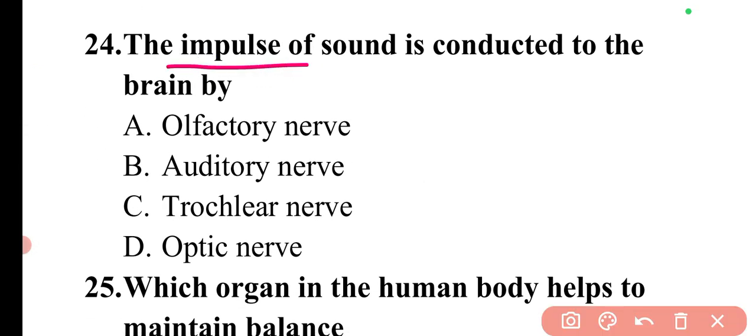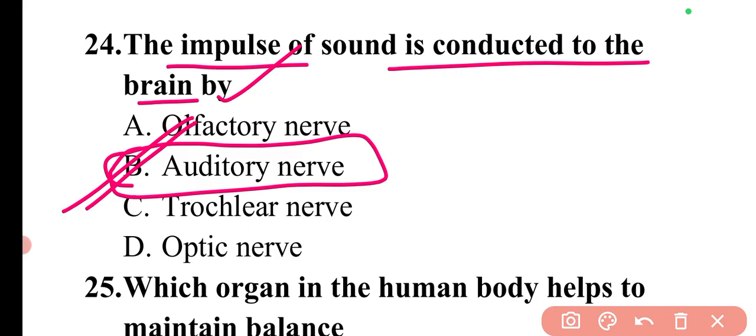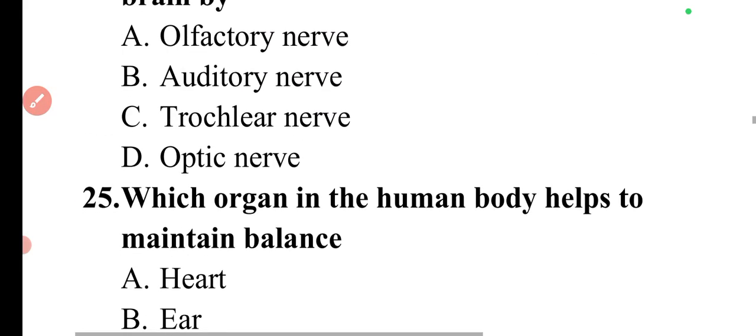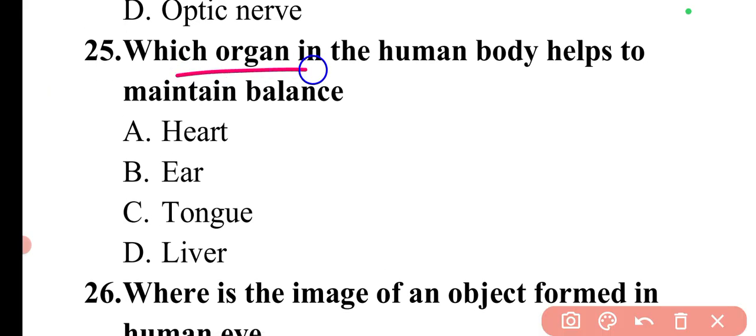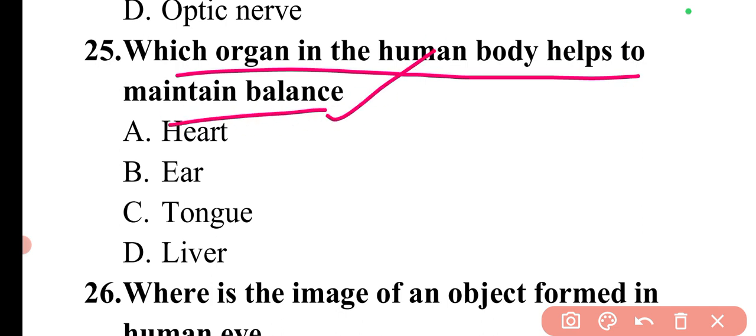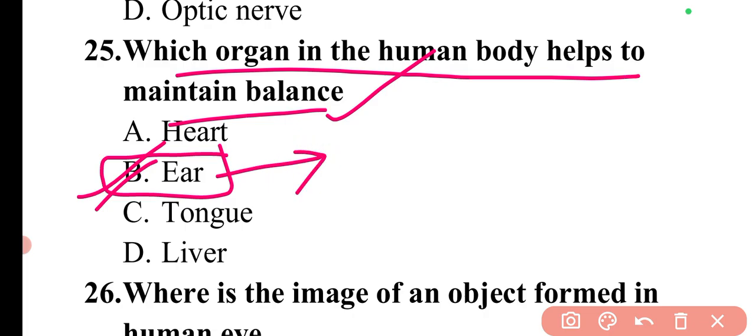The question is: the impulse of sound is conducted to the brain by? So the impulse of sound is conducted to the brain by the olfactory nerve. So option B is correct. Not olfactory, it is the auditory nerve, sorry. Then the next question is: which organ in the human body helps to maintain balance? The organ which helps to maintain balance is the ear. This question is also asked in previous exams, so this is also very important.